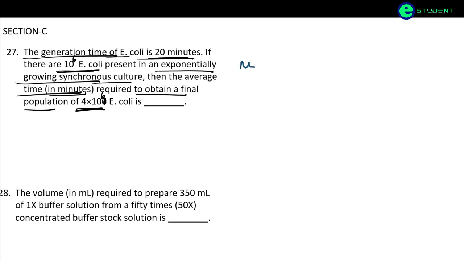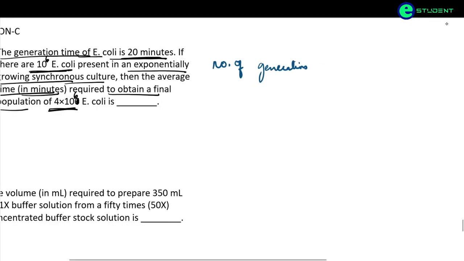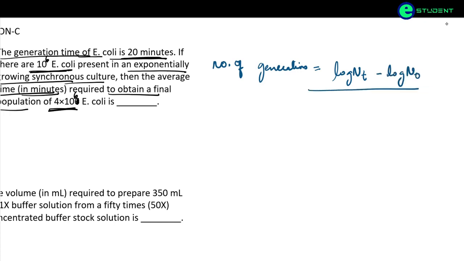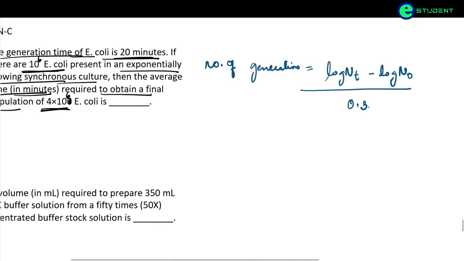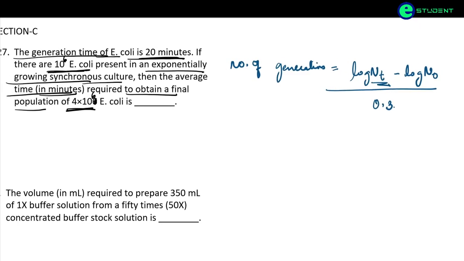Okay, so here we will use the formula. Number of generation will be equal to log Nt minus log N naught by log 2, which is equal to 0.3. Here Nt is equal to the final concentration. What is the final concentration we need?